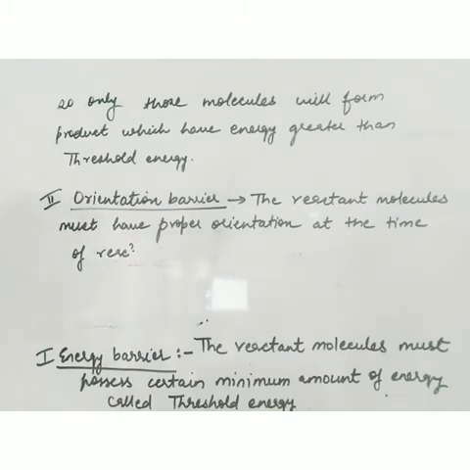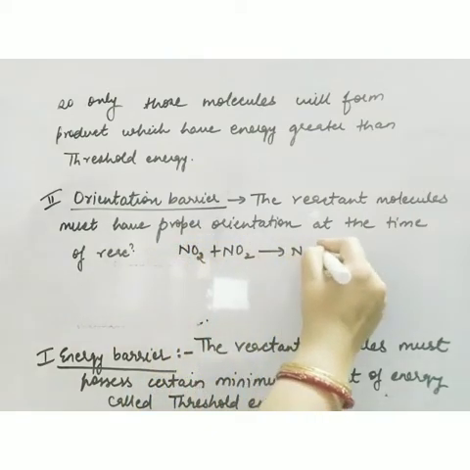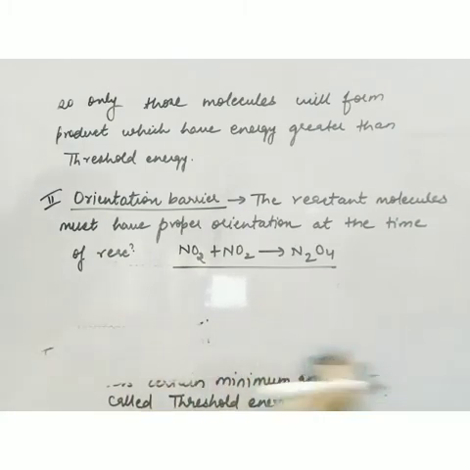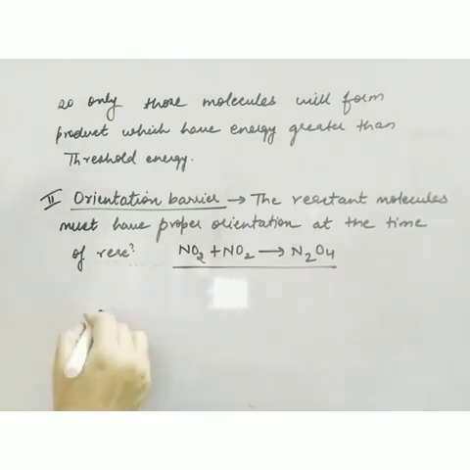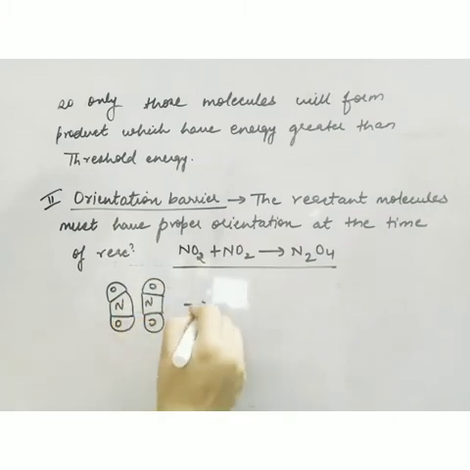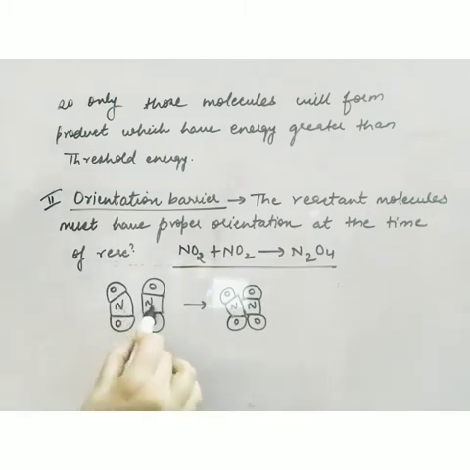So, we are taking one example here. Suppose this is the reaction: NO2 plus NO2, they are combining to form N2O4. Now at the time of collision, suppose nitrogen is facing nitrogen, then the reaction will occur and the product will form.